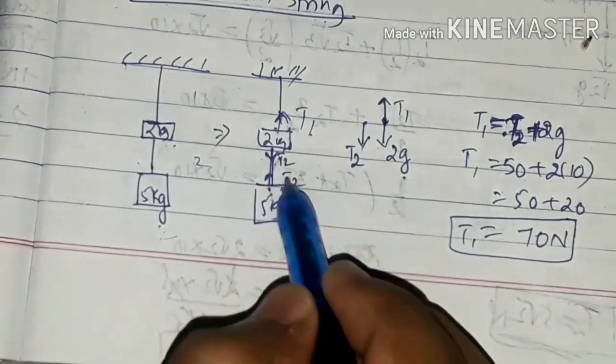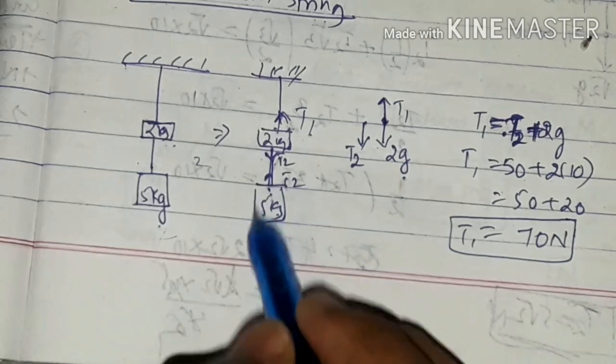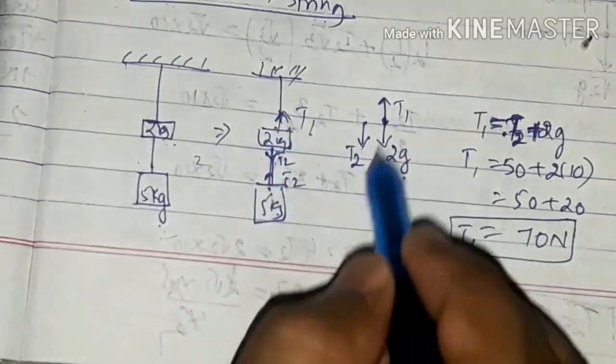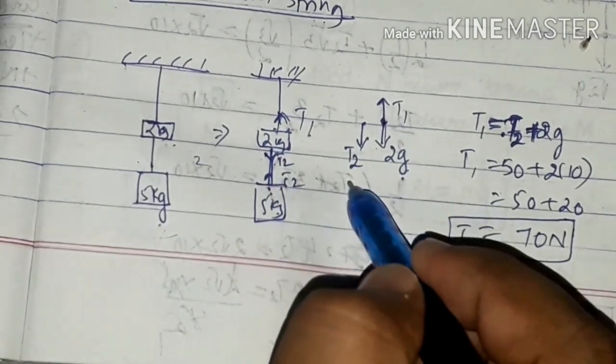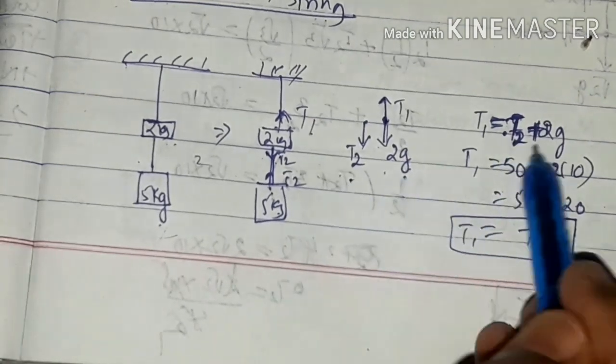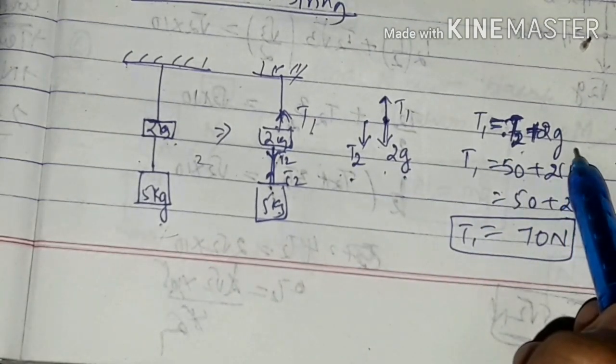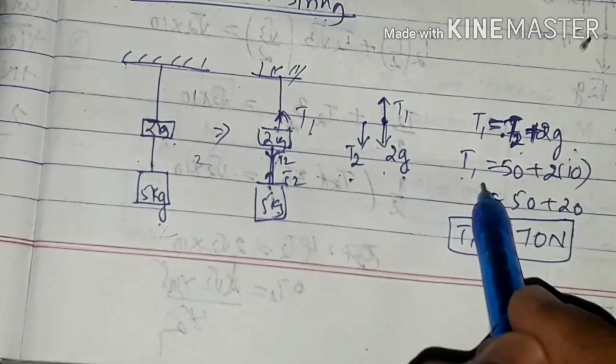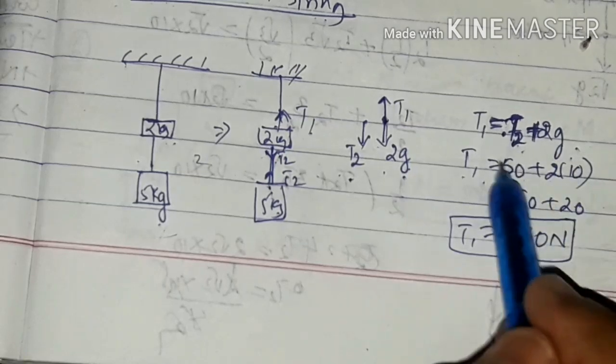This force acting is called T2. So on the top is T1, the bottom is 2g, and the other is T2. Now if you put it, T1 is equal to what? T1 is equal to T2 plus 2g, right? So T2, how will you find it out?